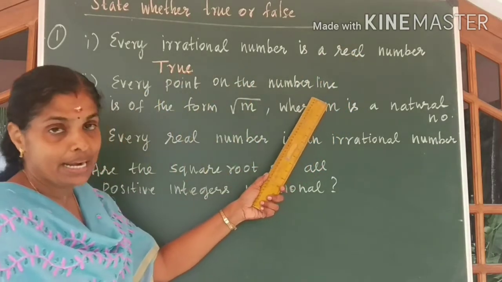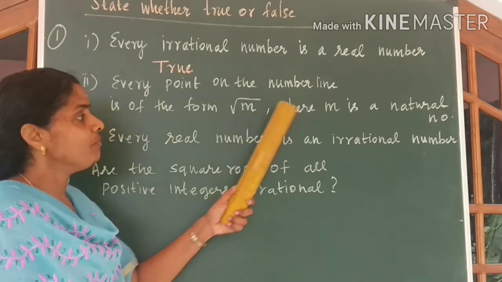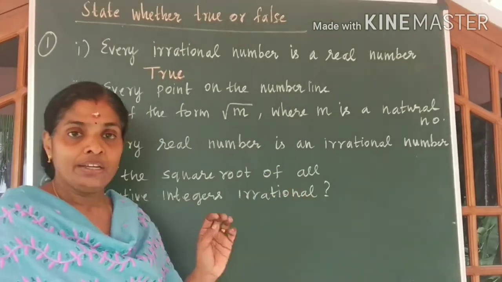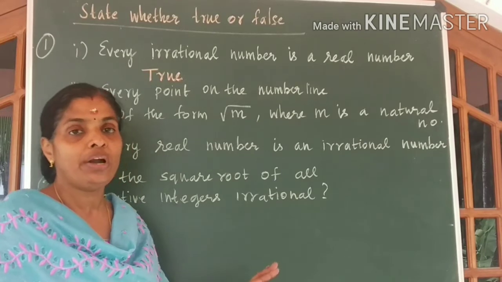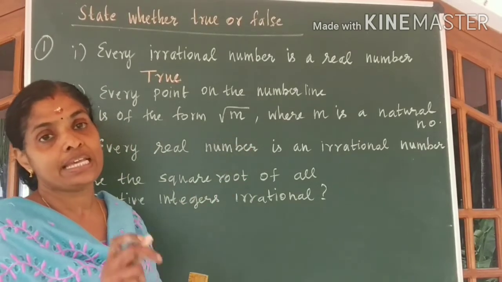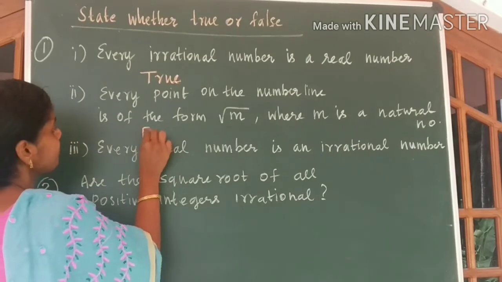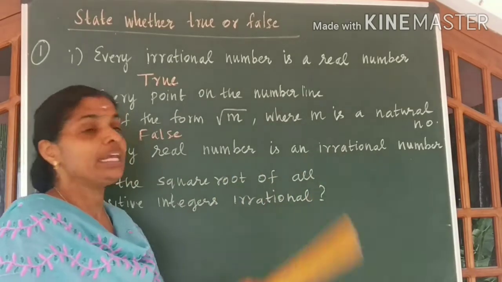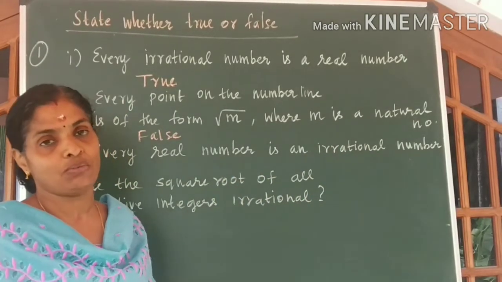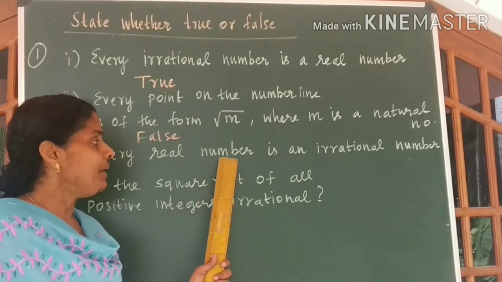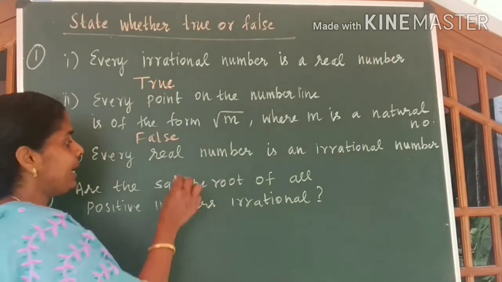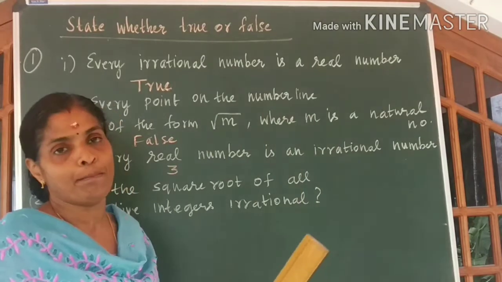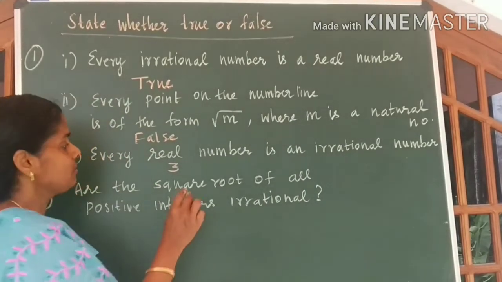Come to the second point. Every point on the number line is of the form root m, where m is a natural number. This is not true because negative numbers do not have a square root. So the second statement is false. What about the third one? Every real number is an irrational number. We cannot say so. Because if you take 3, it is a real number, but it is not an irrational number. So the statement is false.